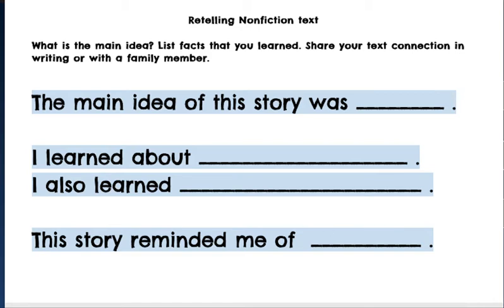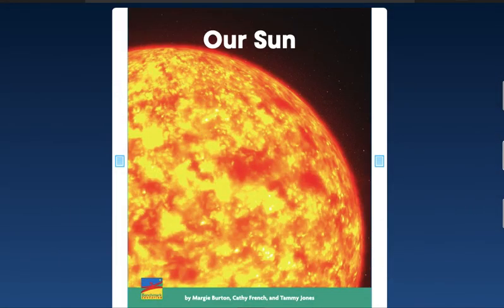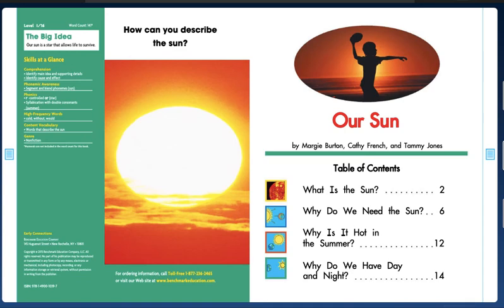This is a level I, and it's called The Sun. This is a nonfiction text. So I'm going to go ahead and get started. Here, it shows you that it's a level I, which is what you want to be at the very end of first grade. Level I is actually the last level in first grade, and J is where you want to be to start second grade.